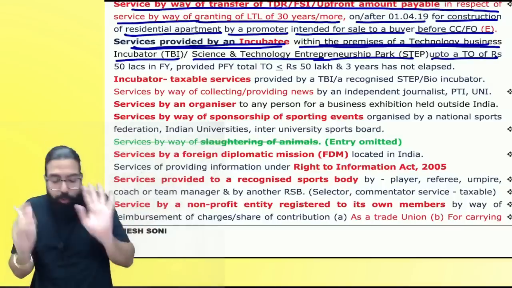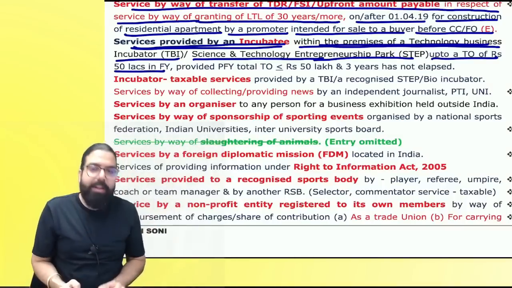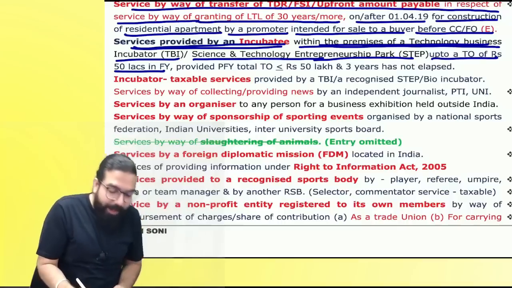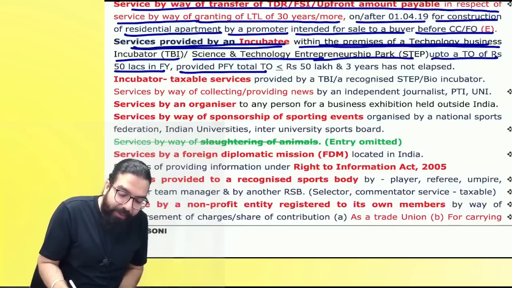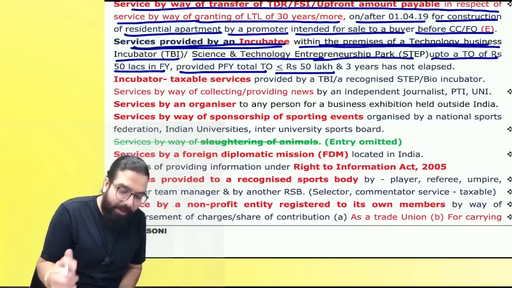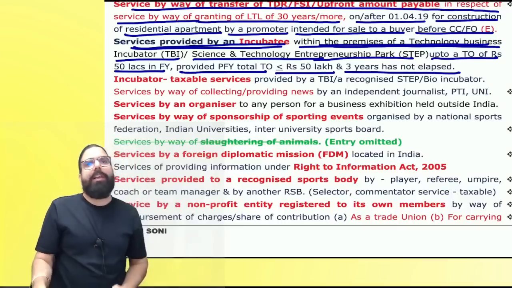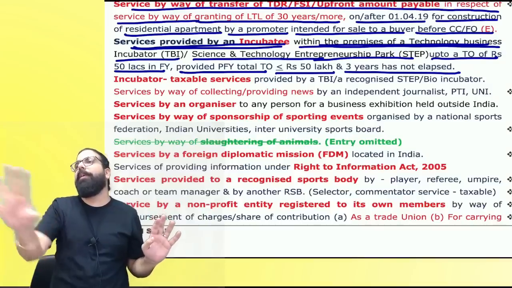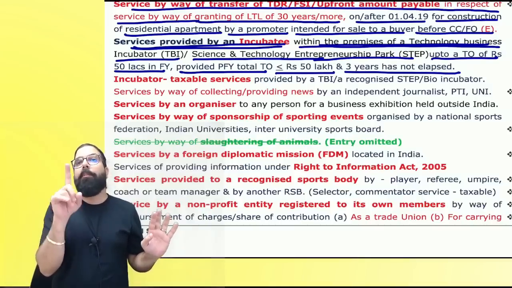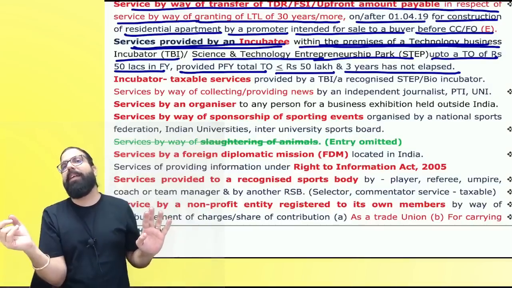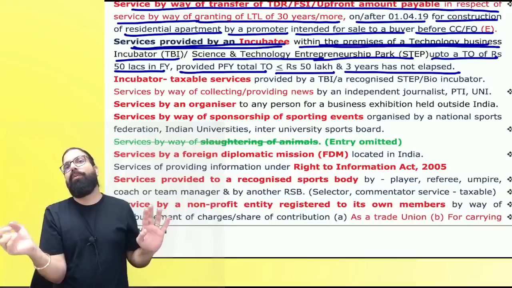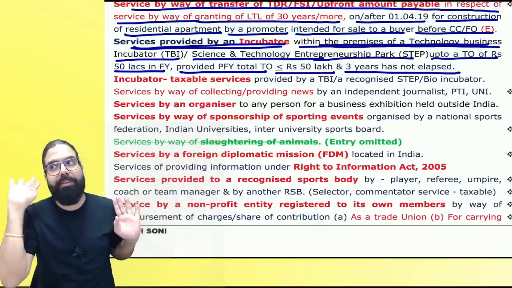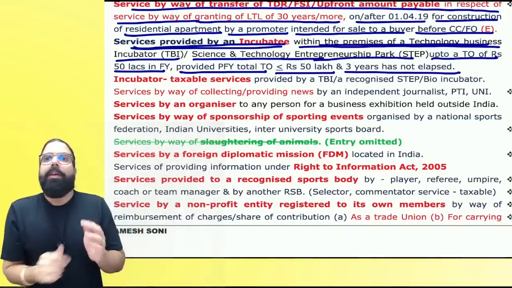Their services up to 50 lakh rupees in a financial year will be exempted, provided the preceding financial year turnover is less than 50 lakh and 3 years have not lapsed. So it means for the first 3 years, up to a turnover of 50 lakh, the startup has been given help. Are we clear? But subject to the condition that preceding financial year turnover is less than or equal to 50 lakh, only for the first 3 years. Can we go ahead, everyone?